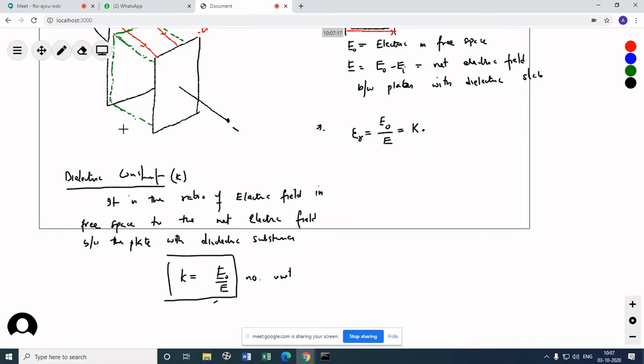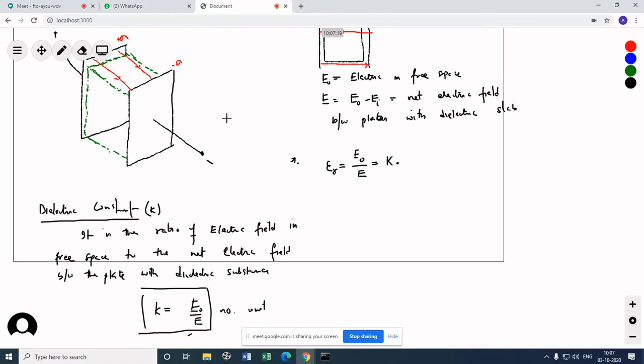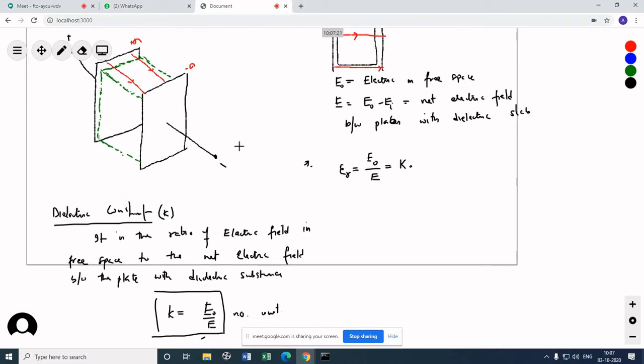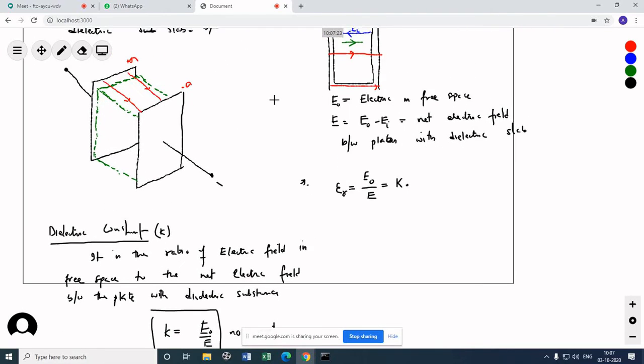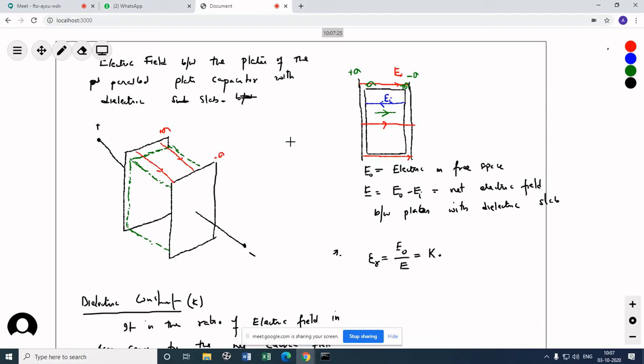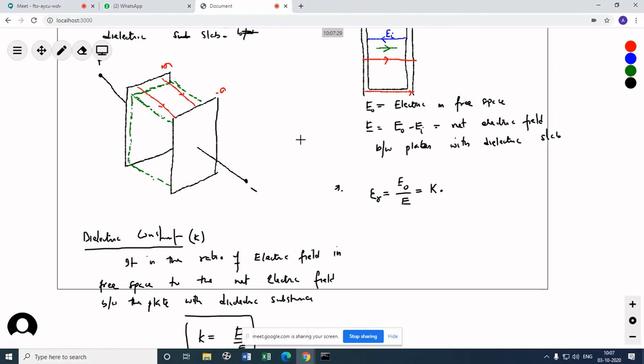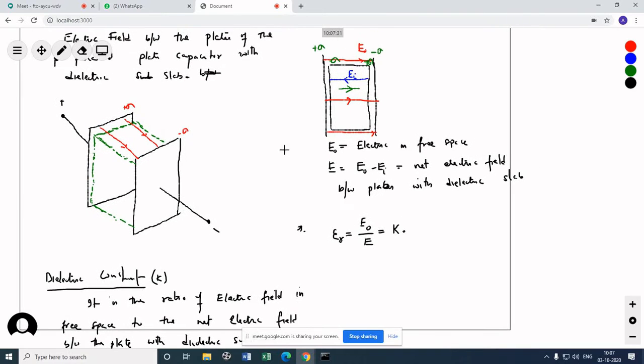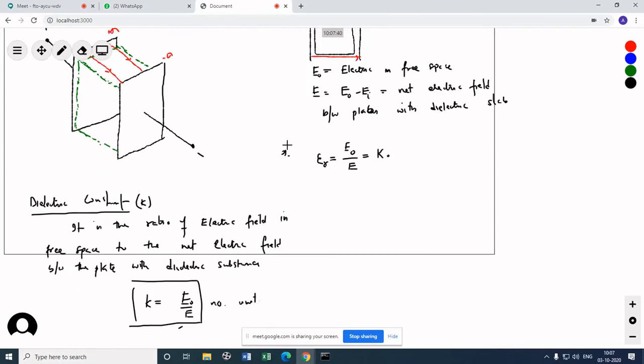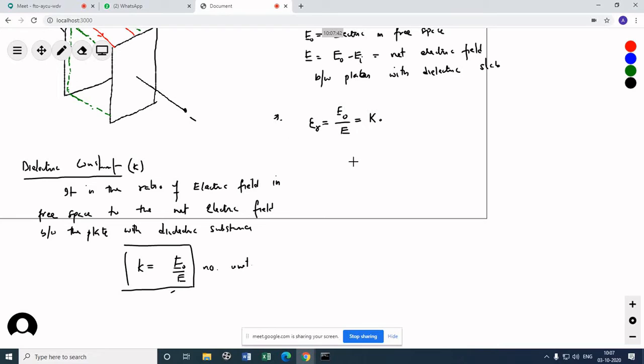Now we are going to a little more important, little bit tricky topics. We have seen what the dielectric constant is. Now what actually happens when you place the dielectric slab in between the plates is a phenomenon called polarization.